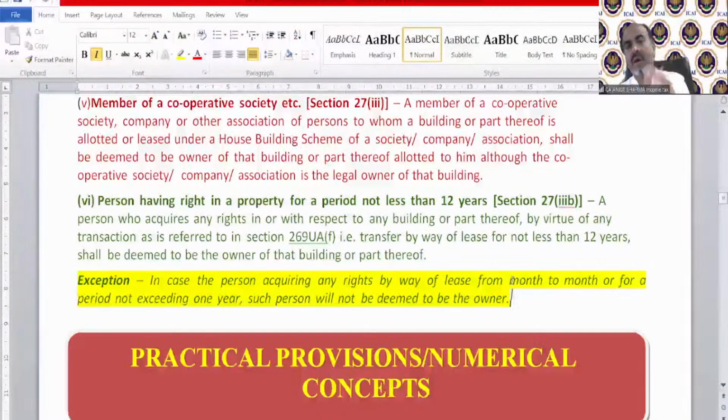Let me complete the house property provisions, so we will have enough time to discuss our problems. House property is not much left actually. The cases we have already done are A and B. Now 5 cases left, and let me tell you, they are very, very simple. So I guess in 1.5 hours we will be able to complete the whole house property chapter. Then in the remaining time, we will definitely discuss the problems of house property as well as salary. Just stay with me. Have patience. I will solve each and everything.